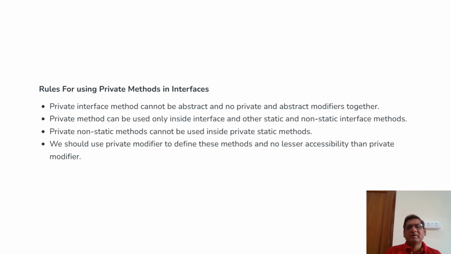Rules for using private methods in interfaces. Private interface methods cannot be abstract, and the private and abstract modifiers cannot be used together. A private method can be used only inside the interface, by other static and non-static interface methods. Private non-static methods cannot be used inside private static methods. We should use the private modifier to define these methods, with no lesser accessibility than the private modifier.